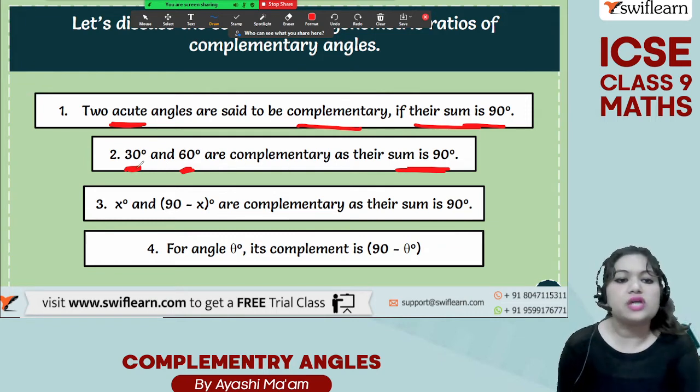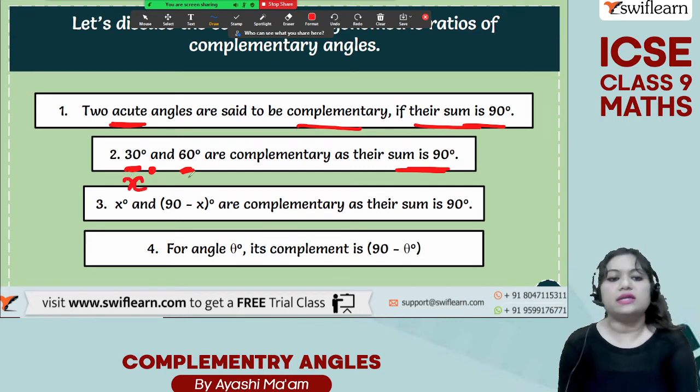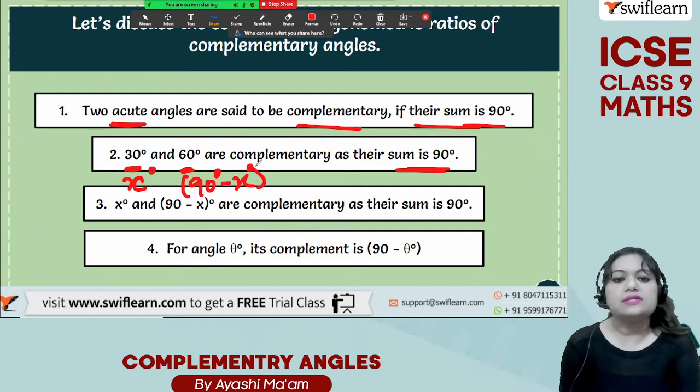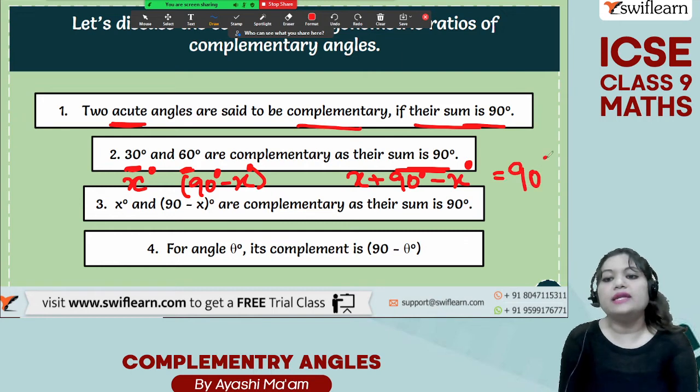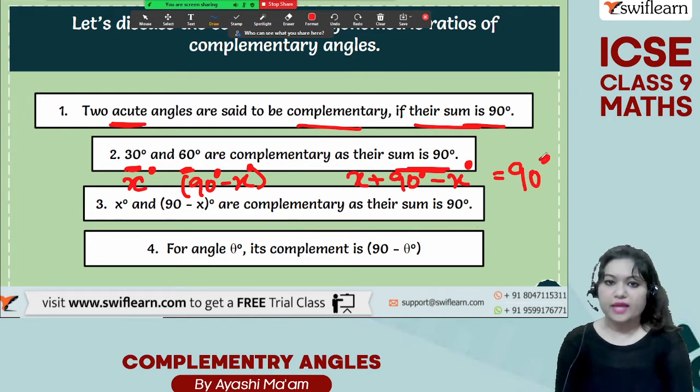तो अब आप देख लीजिए, अगर हम यहाँ पर किसी एक एंगल को we are considering it as x degree, okay, then the other angle will be what? 90 degree minus x degree, right? 90 degree minus x degree. Because if you add x plus 90 degree minus x degree, then you will get 90 degree only. Okay, that's why.